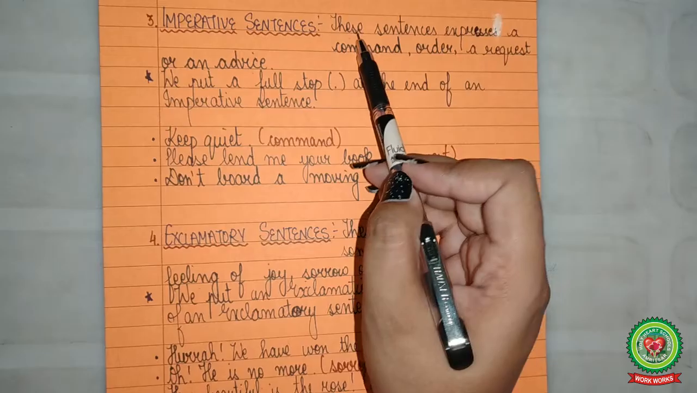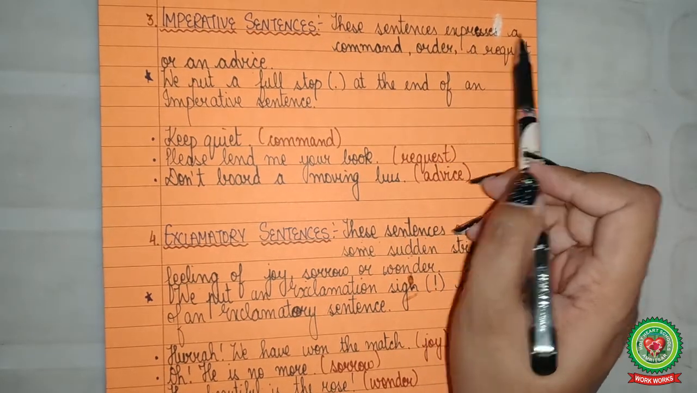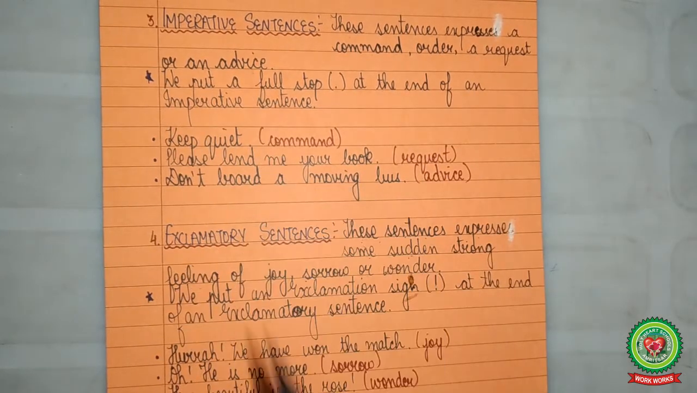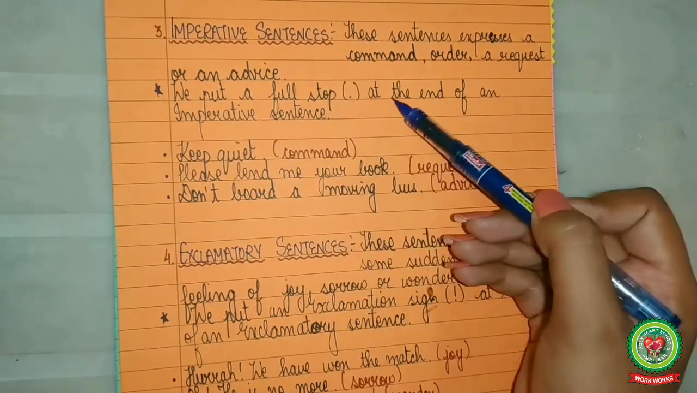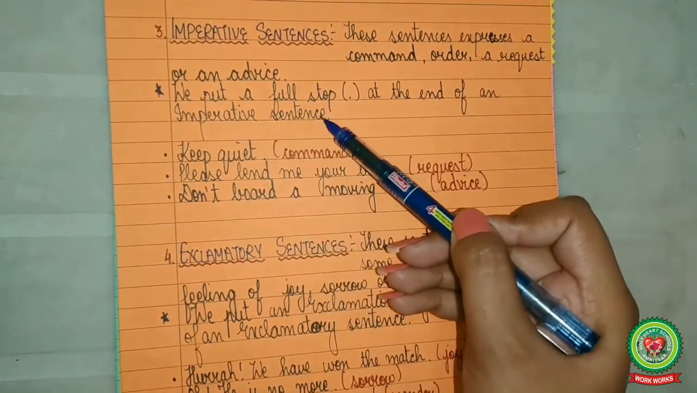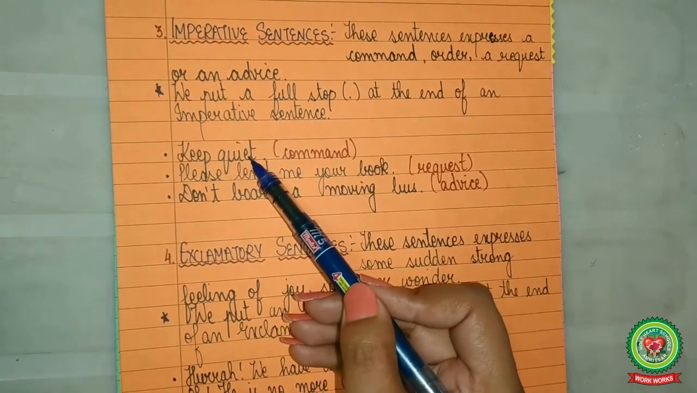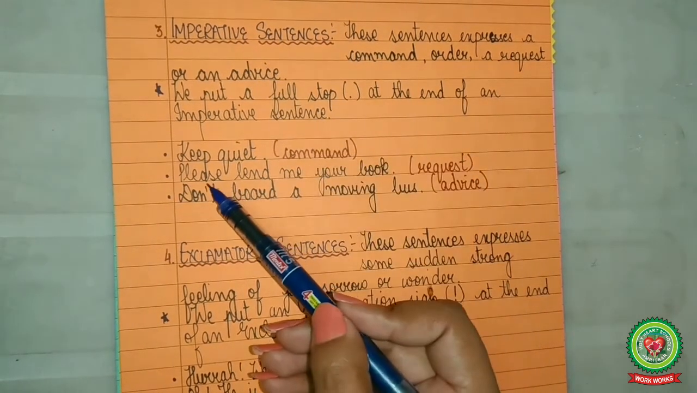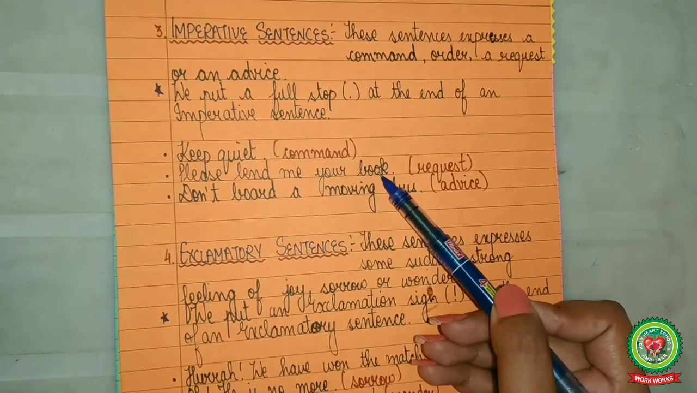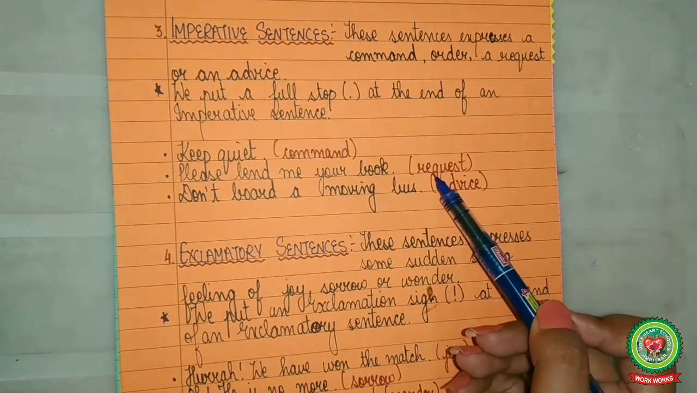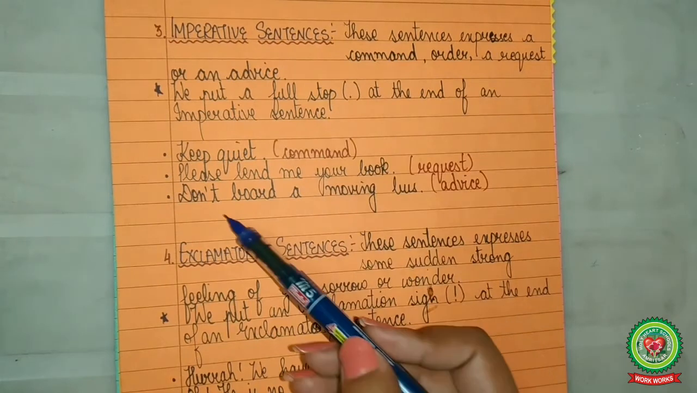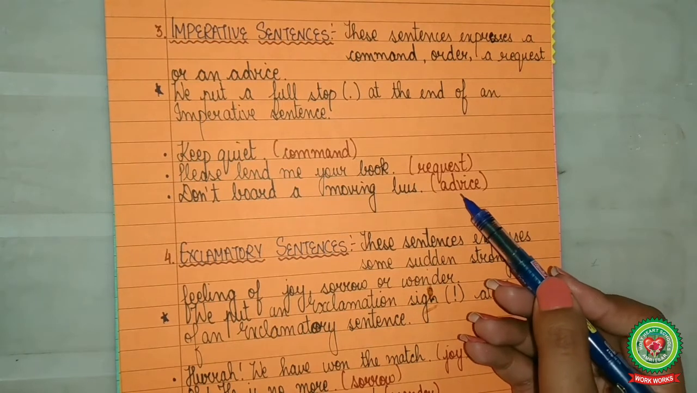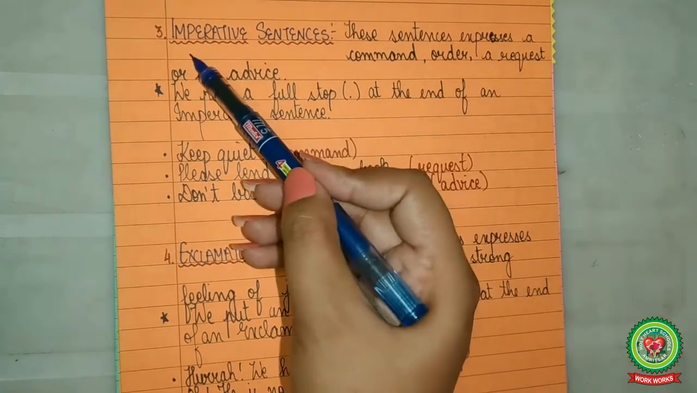Imperative sentences. These sentences express a command, order, a request, or an advice. We put a full stop at the end of an imperative sentence. For example, keep quiet. It gives command, so imperative. Please lend me your book. Expresses request, so imperative. Don't board a moving bus. Expresses advice, so imperative.